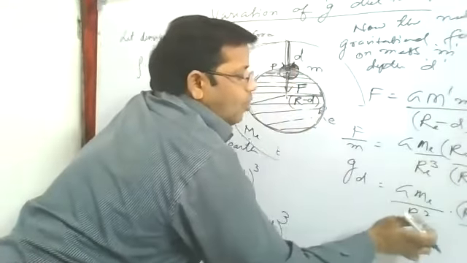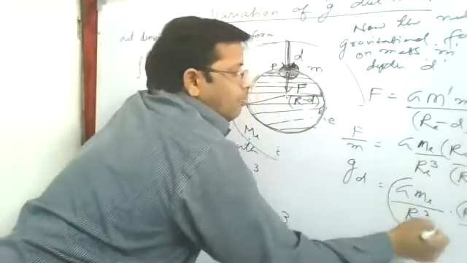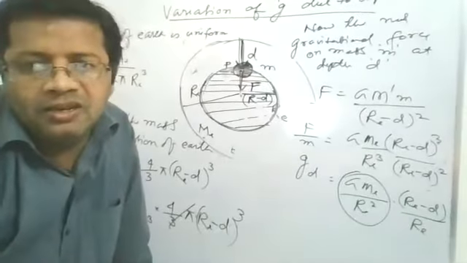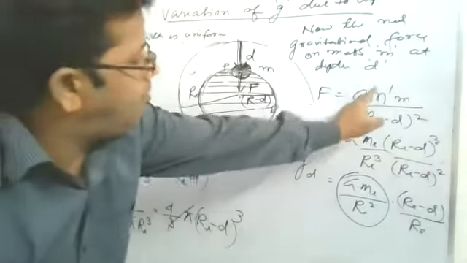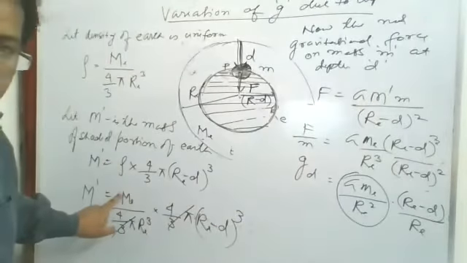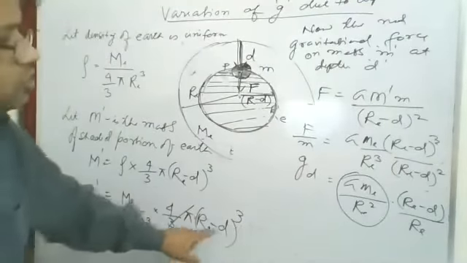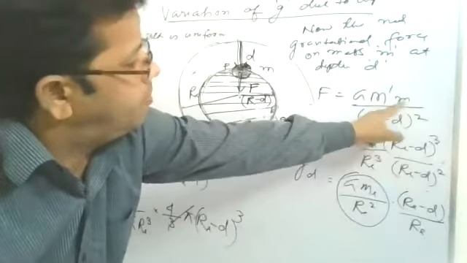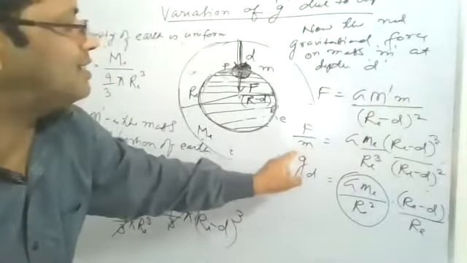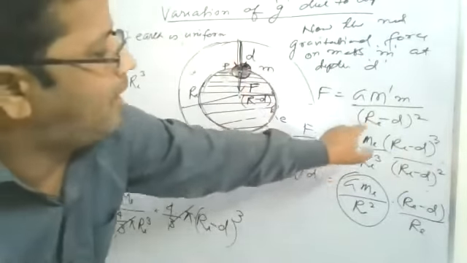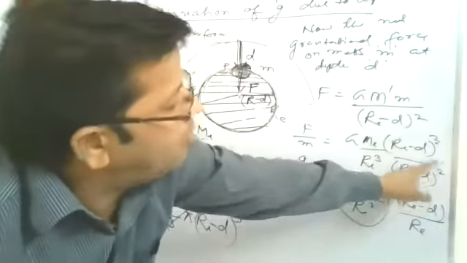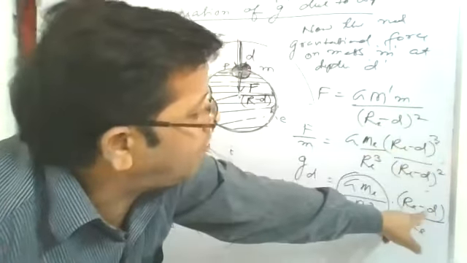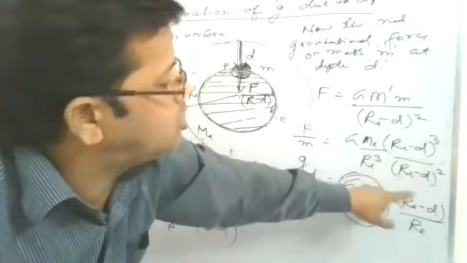Re cube can be Re square into Re. But G into mass of earth by radius of earth whole square, what does that become? See here, all of you, in place of m dash we put this value Me by Re cube into Re minus d whole cube, m comes. So force by mass, that is acceleration at a depth d, divided by what is the distance? Re minus d whole square. Re minus d whole cube means Re minus d whole square into Re minus d. Re minus d whole square cancels out.